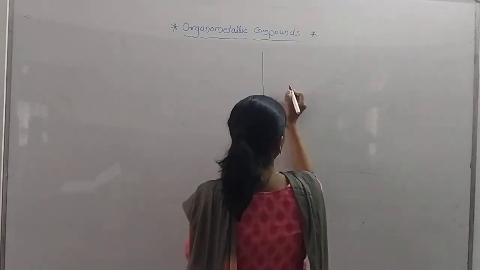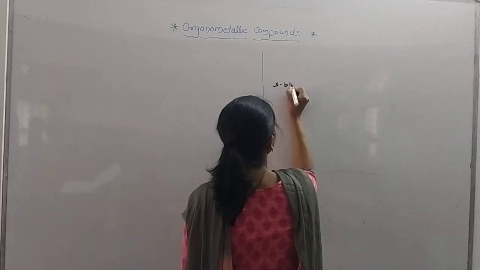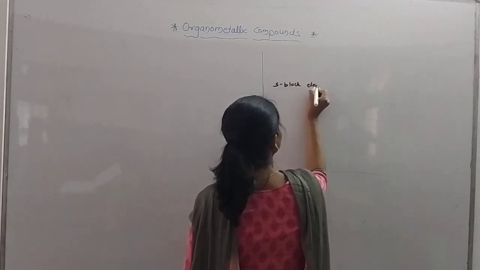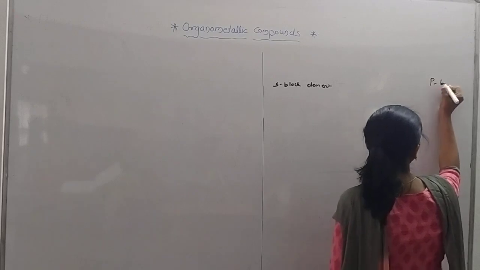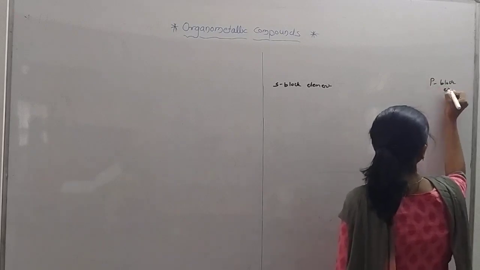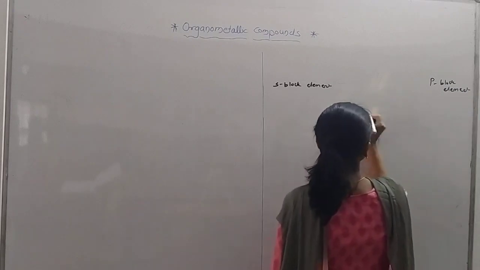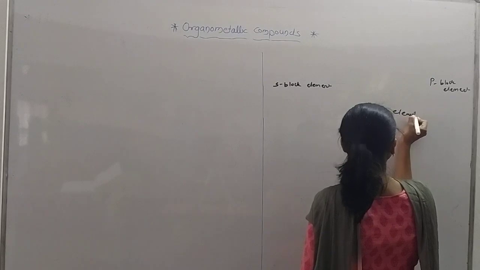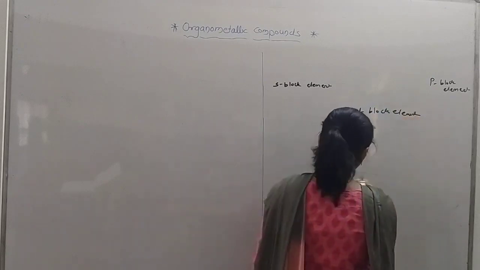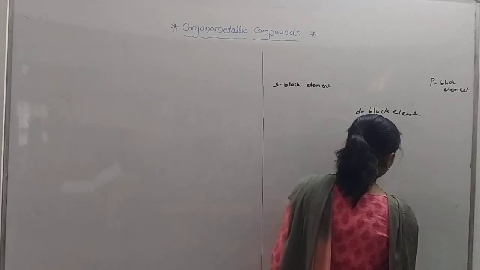In the periodic table, on the left-hand side there is the S block element. On the right-hand side there is the P block element, and in the middle there is the D block element. And at the bottom there is the F block element.